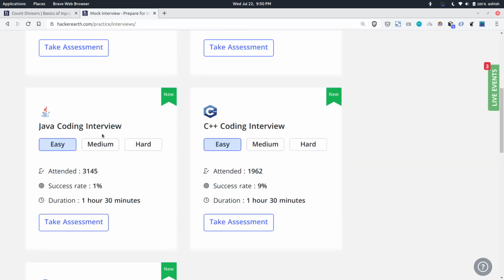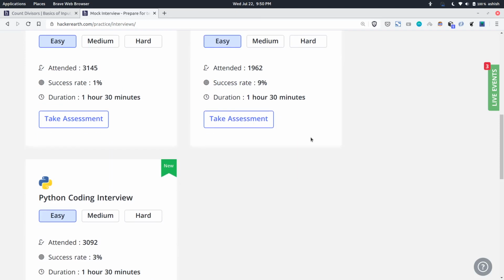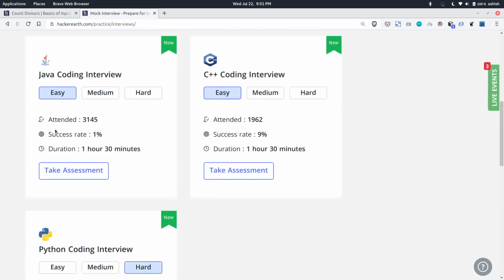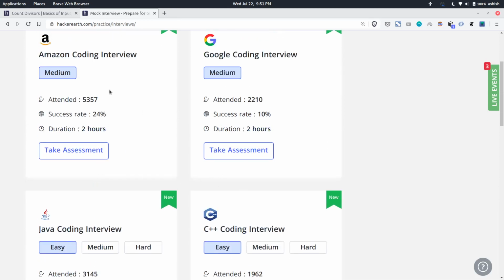If you are going for a particular language, you can go for a Java, C++ or Python interview, and you can pick your difficulty, medium, hard. As you can see, a number of people attended this, and there is a success rate. If you complete this, you'll also get a certificate. If you have just started, go for the easy one, or medium, then hard. When you gain mastery over a particular language, you can go for company specific tests.